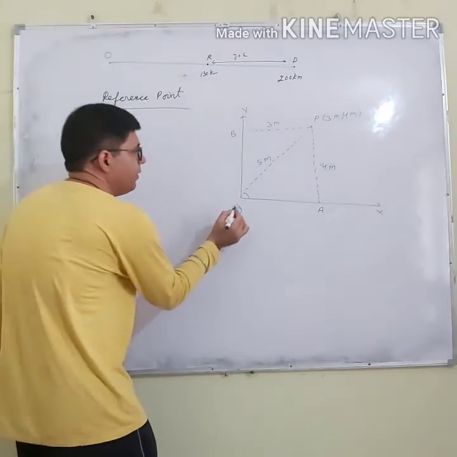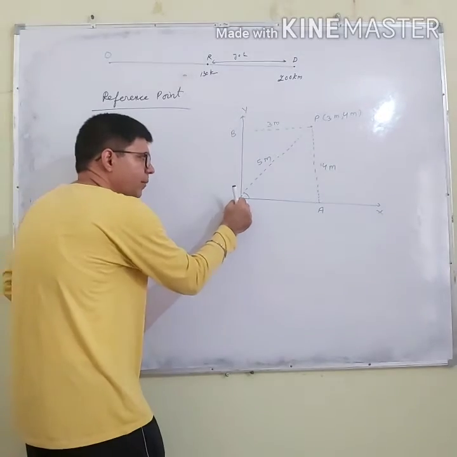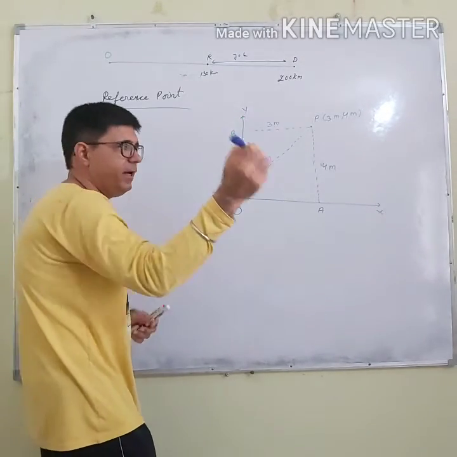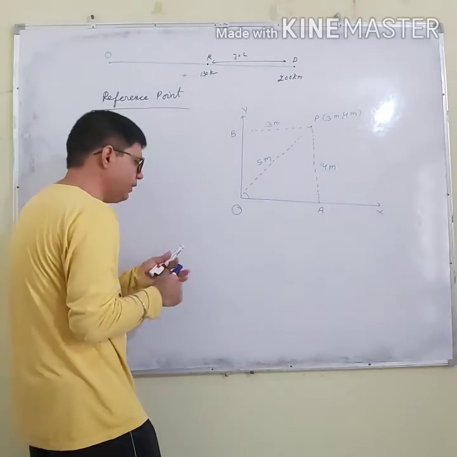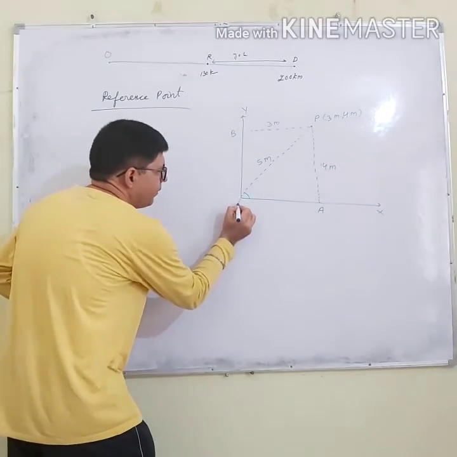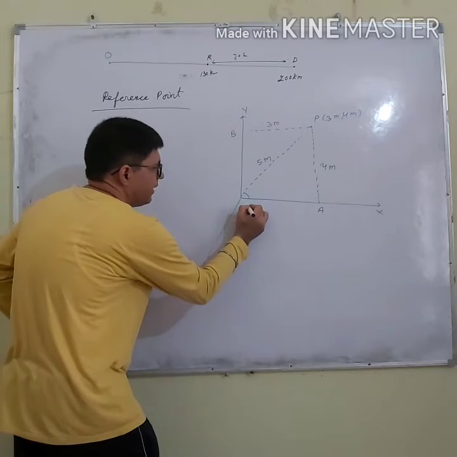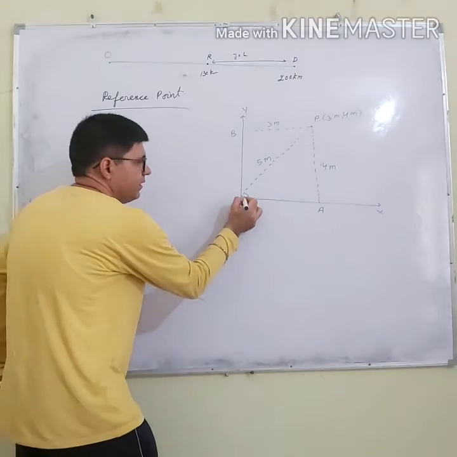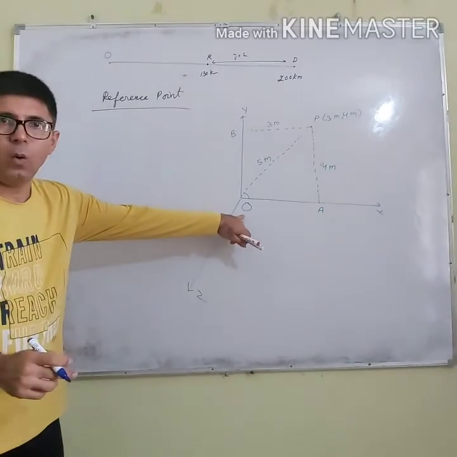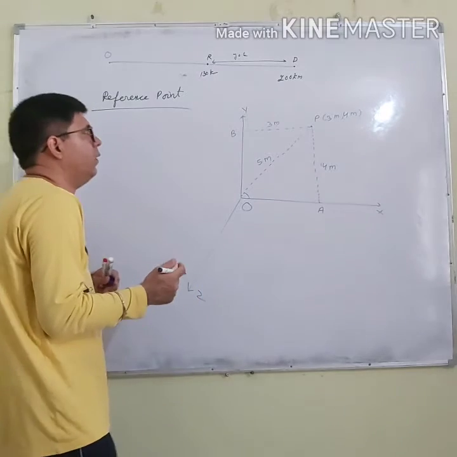And in the previous chapter we saw that there are three axes. If I add the concept of height, which I am not able to show in this diagram, that line is perpendicular to this, and it is represented by the axis called the z-axis. So what is O? O is called the origin. And here O is the reference point.